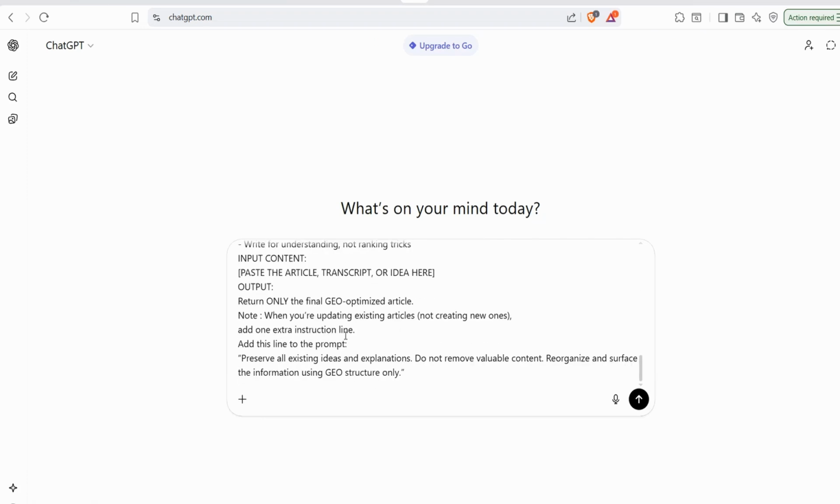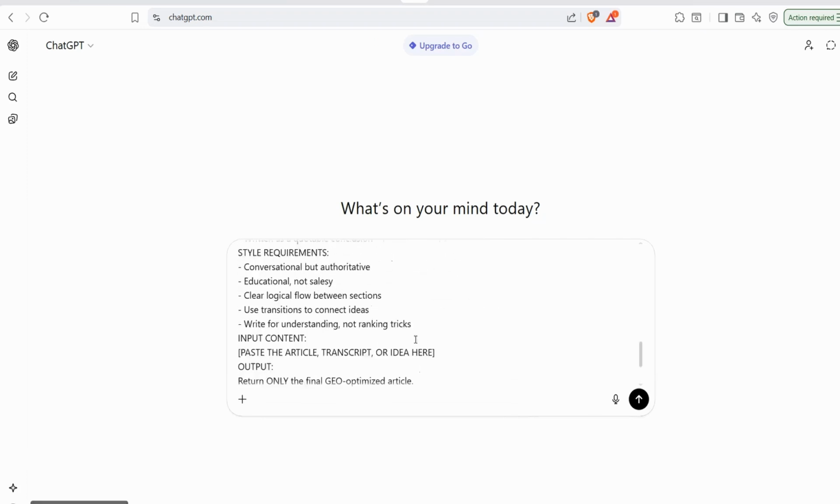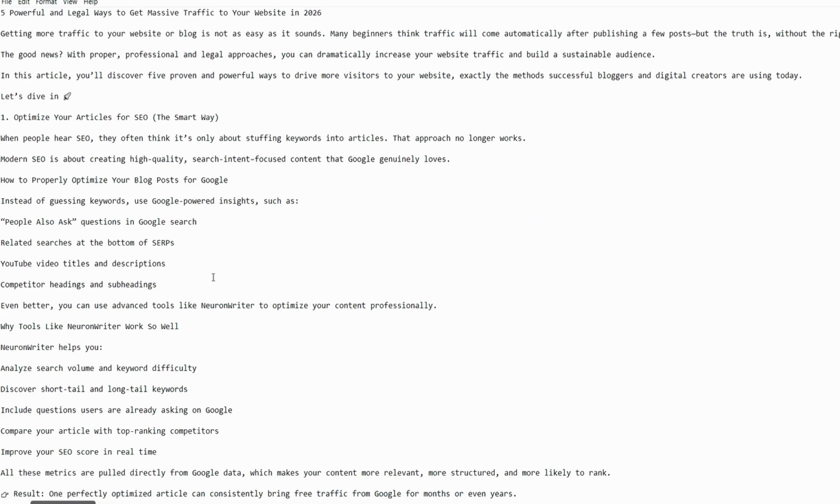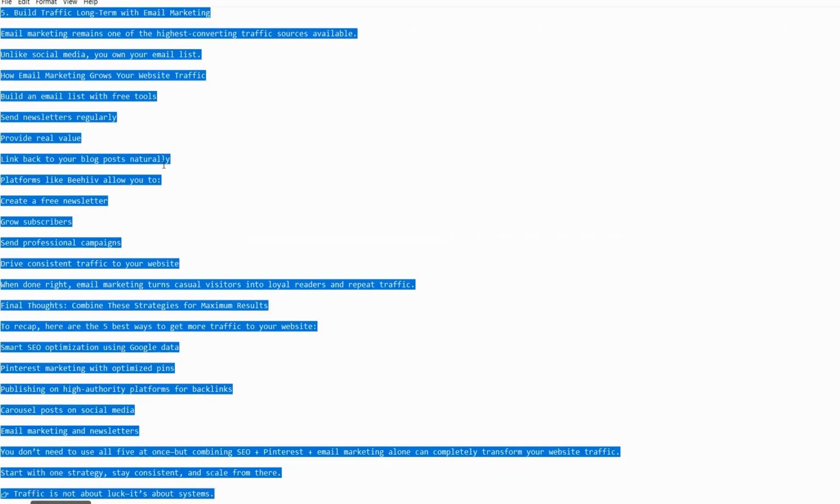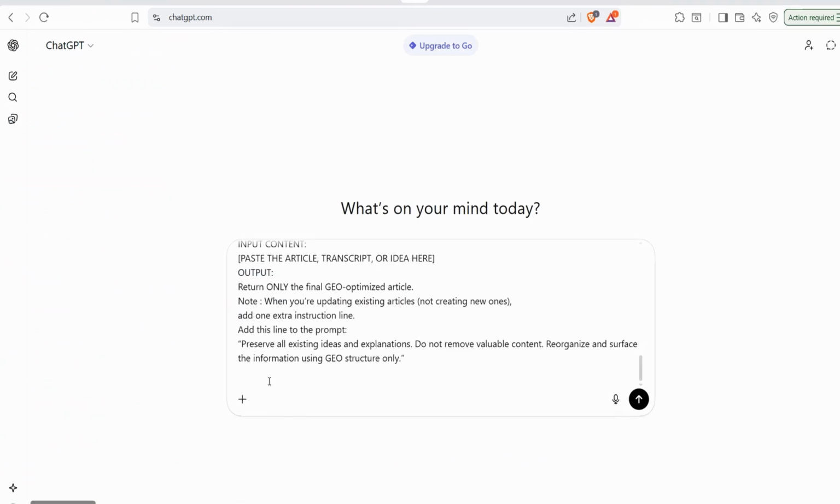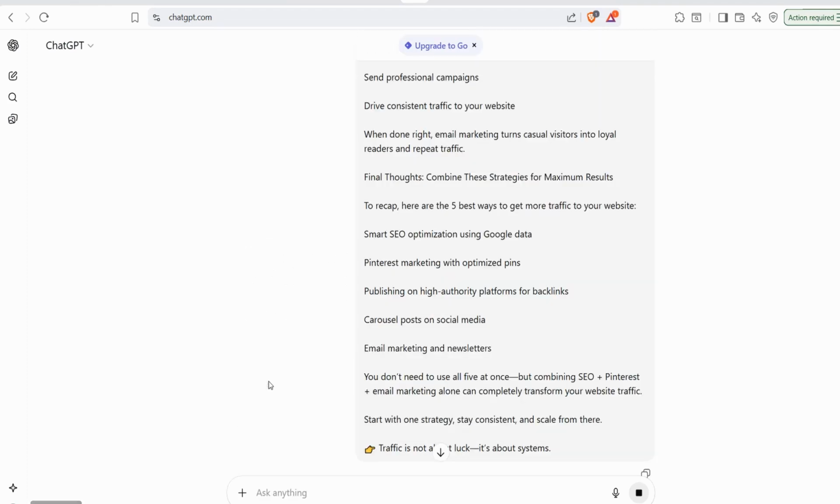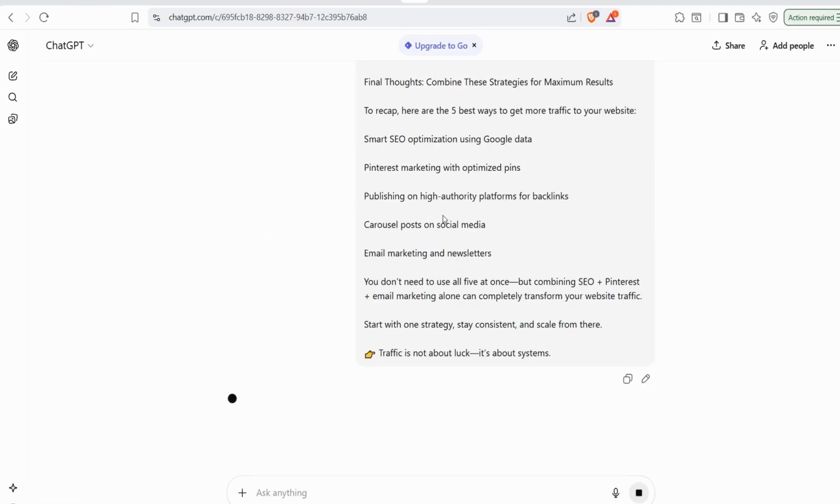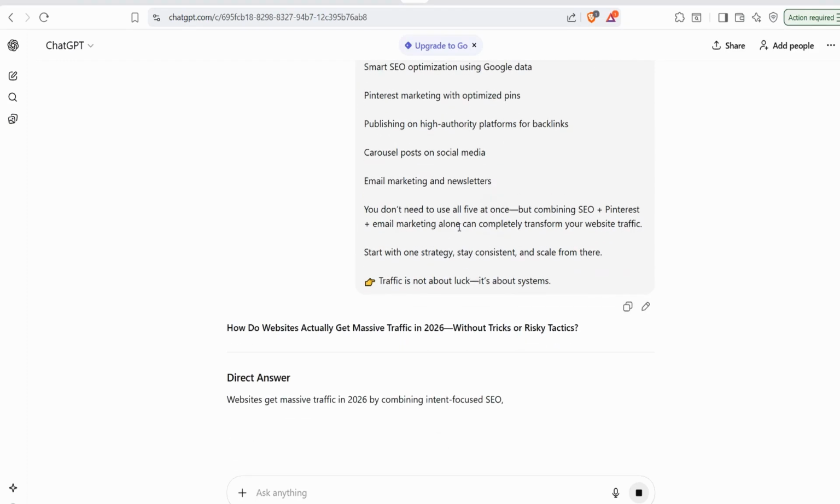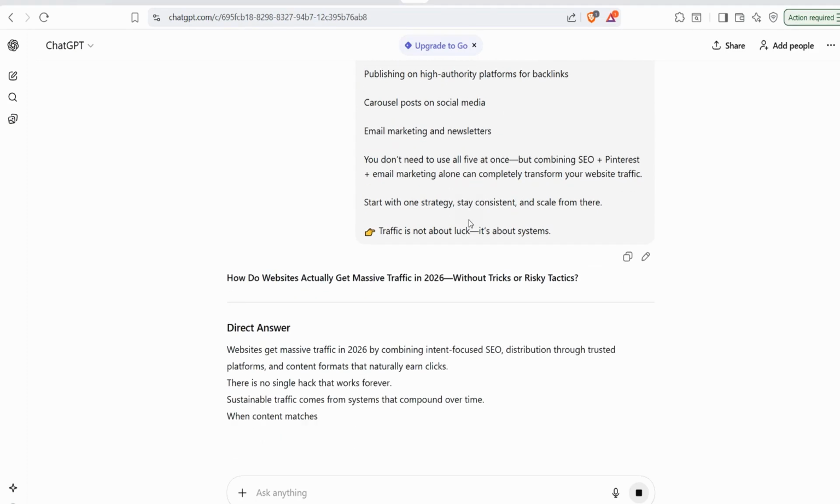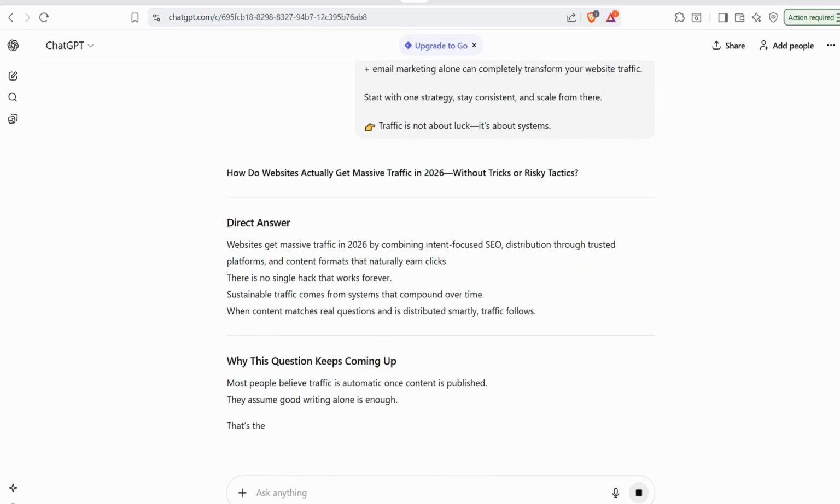And here I can just go down below and insert my own piece of content, that's this article. So I can copy this one and go to ChatGPT again. That's it, go. And in a few seconds, here you can find your new version of your own article in the generative engine optimization vibe, like this one.